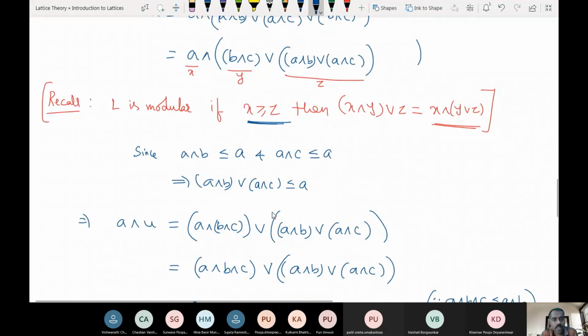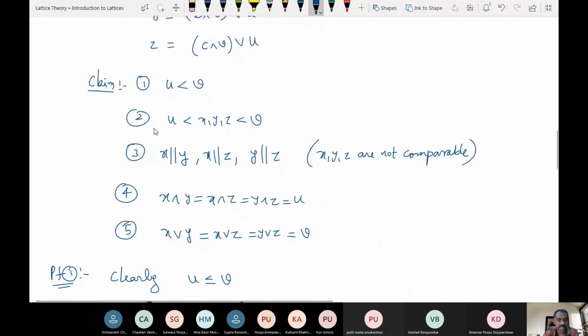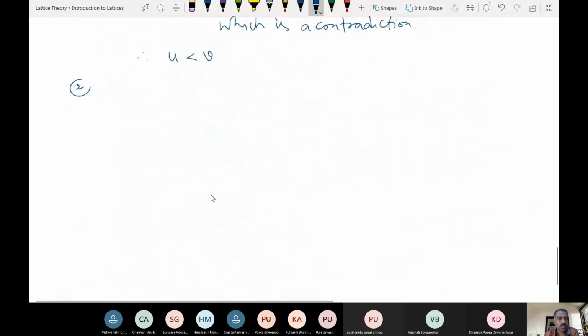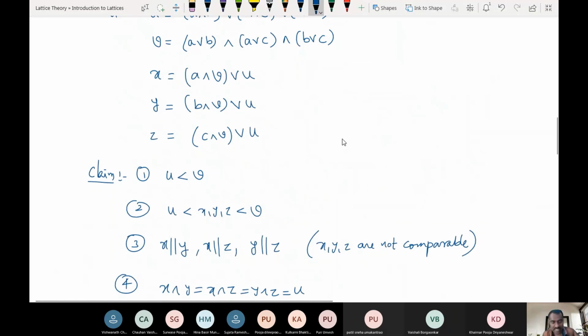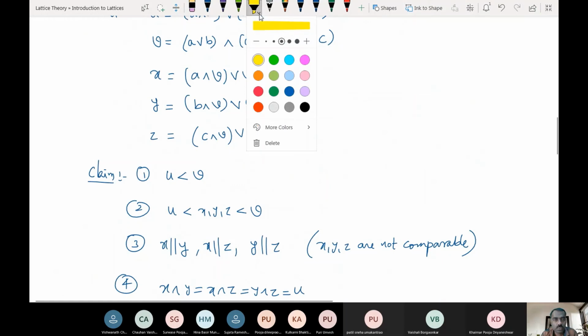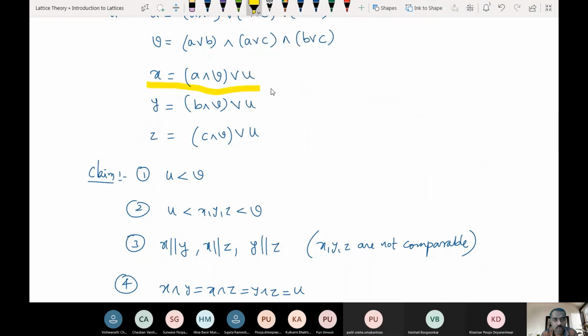Now we go to the second one. If we can show that X is bigger than U, then the same you can do for Y as well as Z also. Okay. Fine. What is the relation between U and X? Can somebody tell what is the relation between U and X? This is our U. Okay, so this is our U, right? X, relation between X and U. From that, which is bigger? X is bigger or U is bigger?